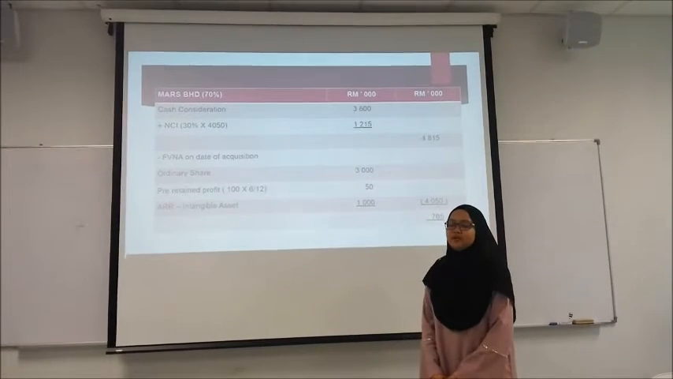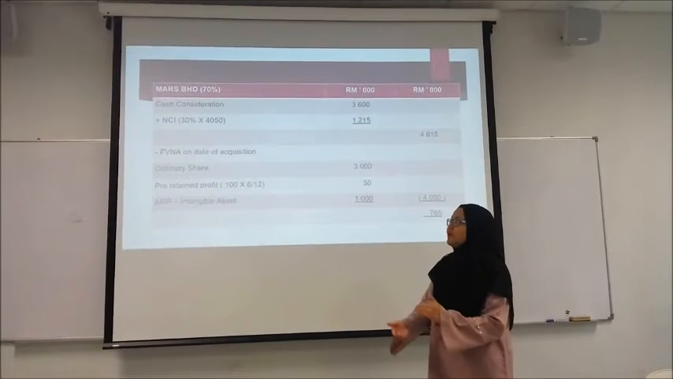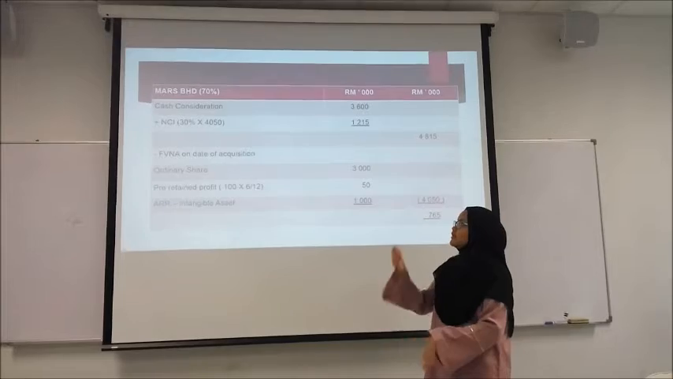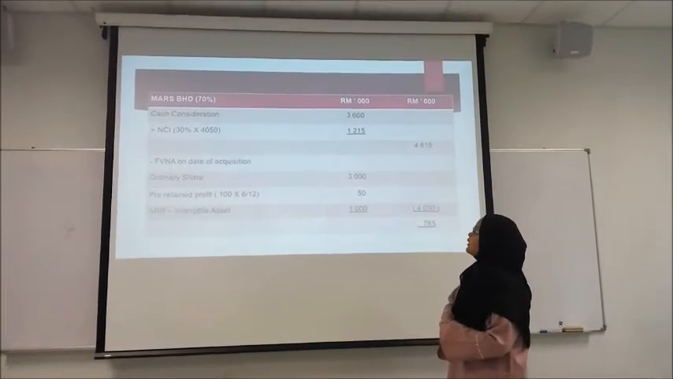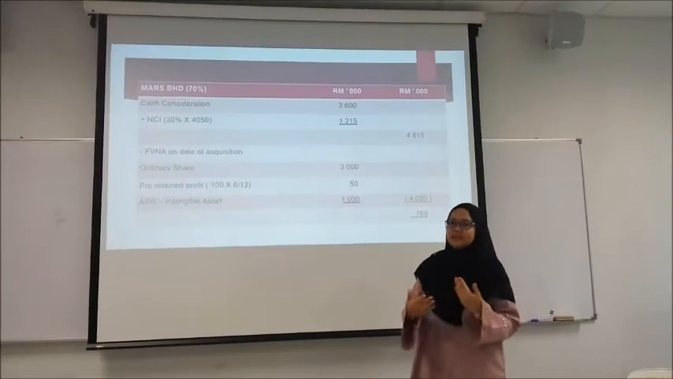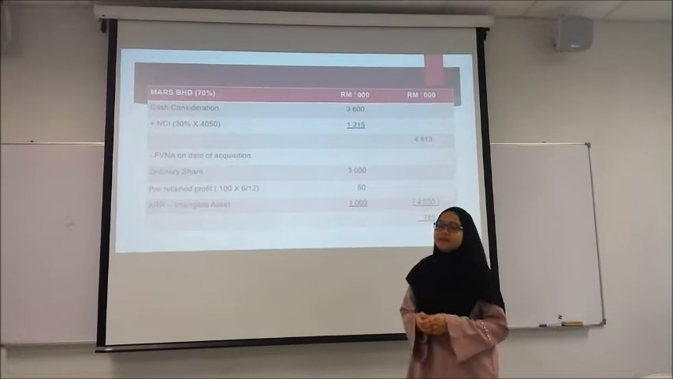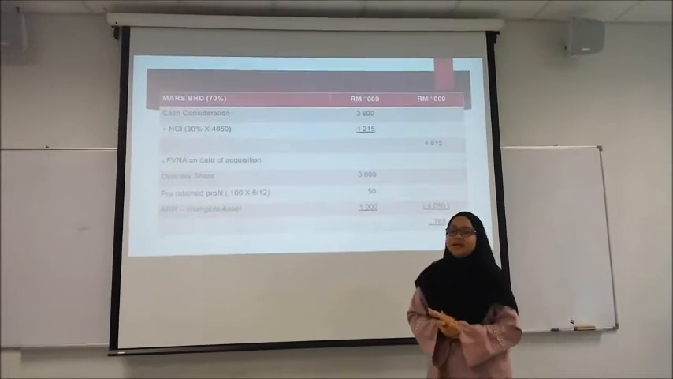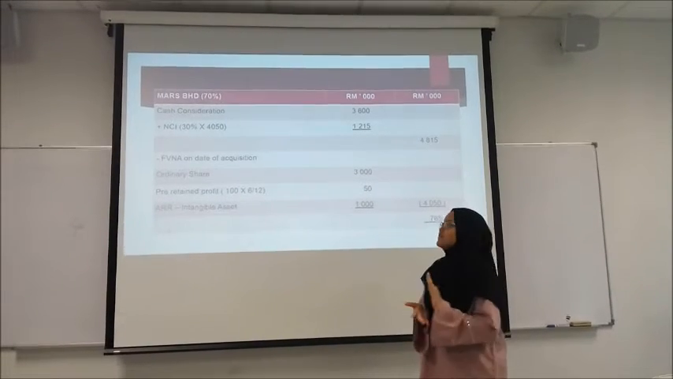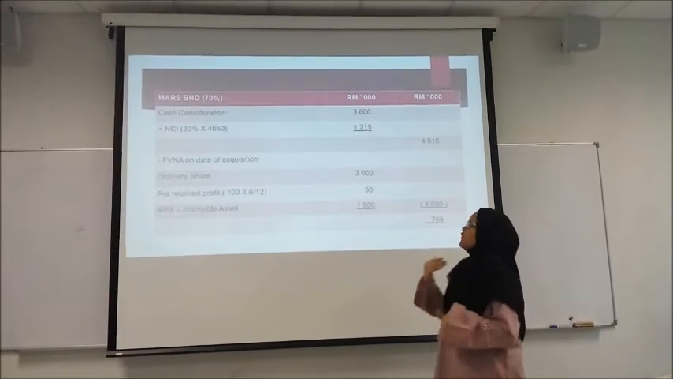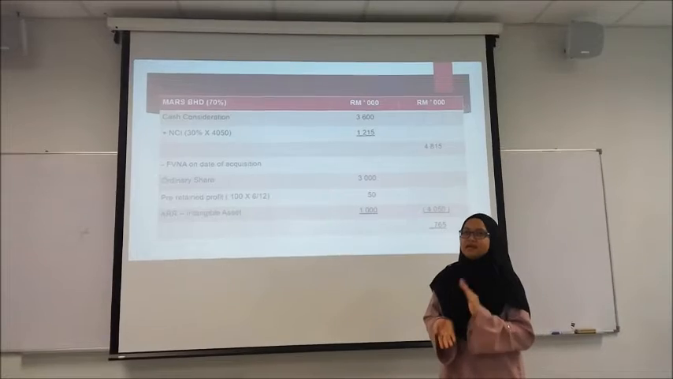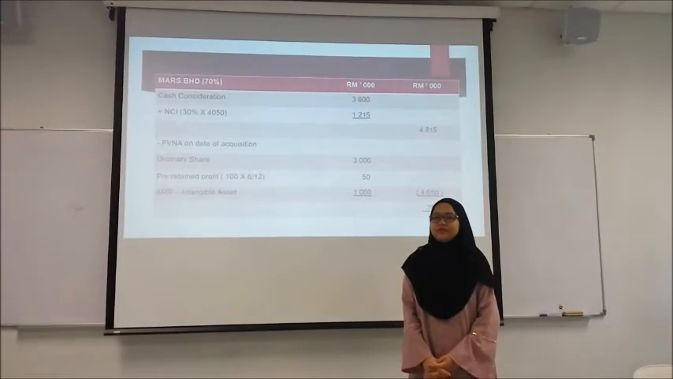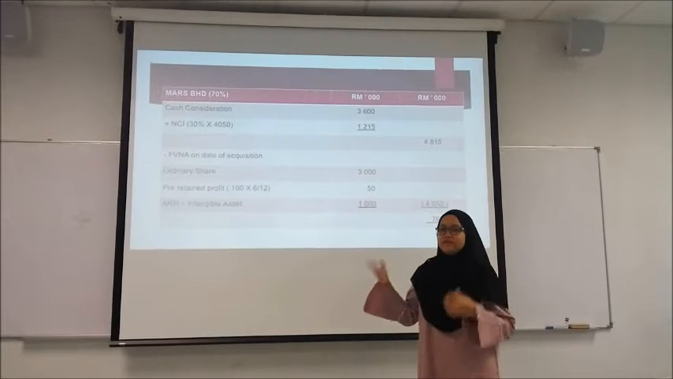And the goodwill of Mas, the control is 70%. So the formula is the same. So the cash consideration is 3,600,000 plus NCI 30% times 4,050,000. We will get 1,250,000. So the total is 4,850,000.